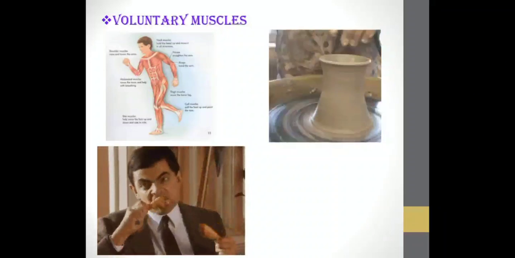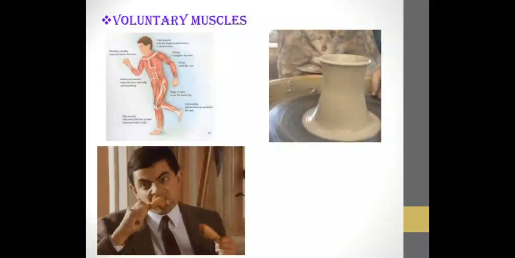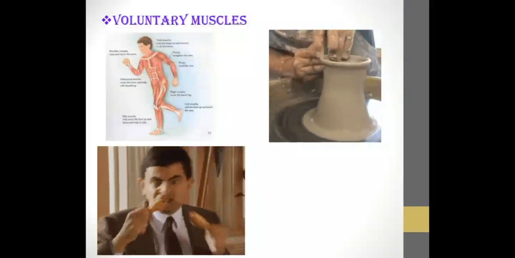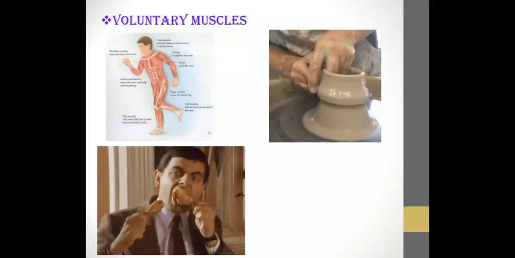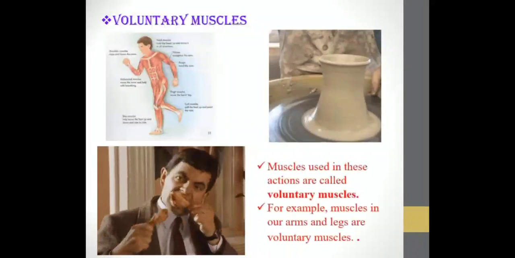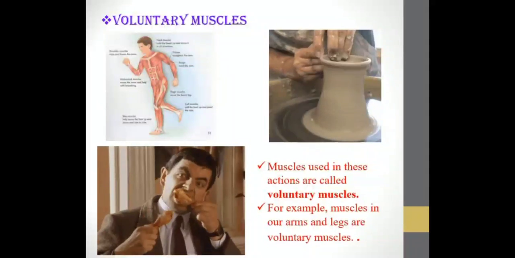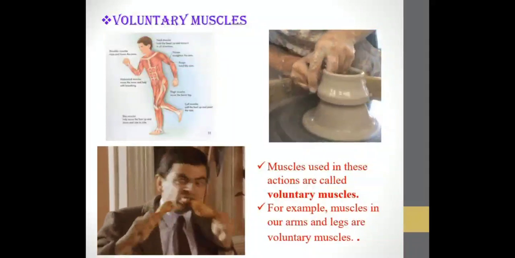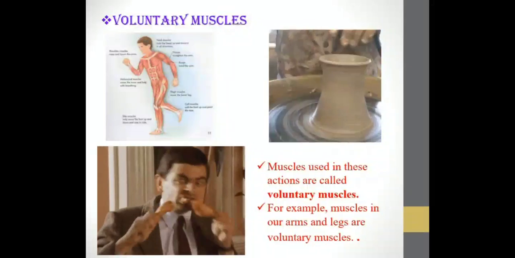Then, what is Mr. Bean doing over here? He is eating. Okay. Now, let us see with these examples, how is it related to voluntary muscles? Muscles used in these actions are called voluntary muscles.